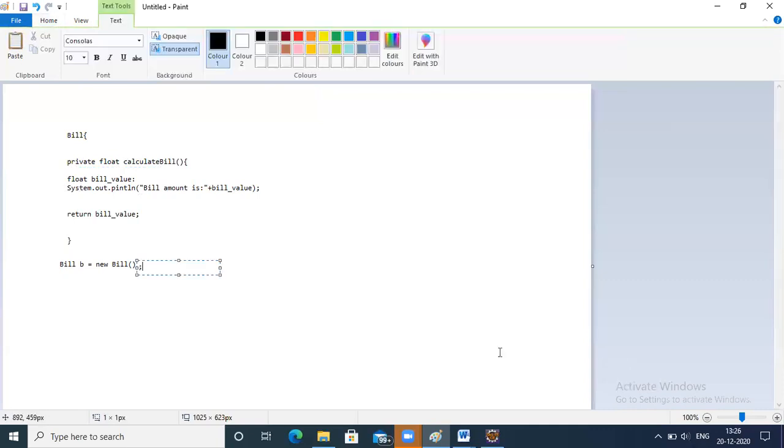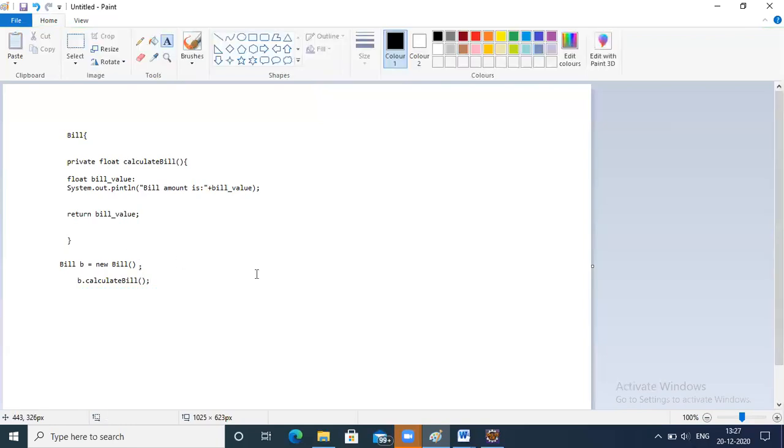Now how to access it? Using a dot operator. b dot calculate bill. This way we are supposed to access b dot calculate bill. Any doubts on this? No, right, it's clear. Okay, so this is about classes.